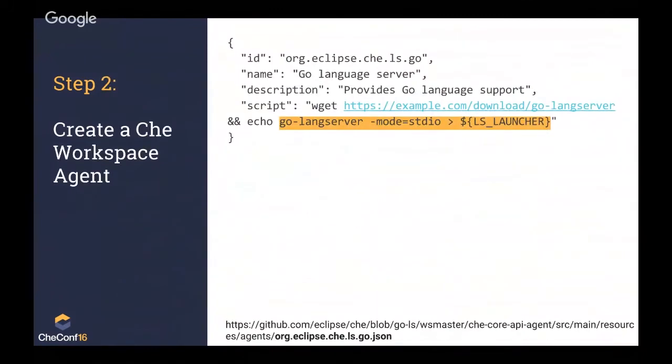The next thing, to make it work in Che, there's a little bit of work we have to do to plug it in. We create a Che workspace agent, which is just a JSON file. Very simple, and it follows a standard. You can see how those are done for the existing languages. And what it basically does is it creates a Docker image that has an entry point that is this Go language server. So no complex stuff. It's really just programs that speak a protocol, and that program can be written in any language.